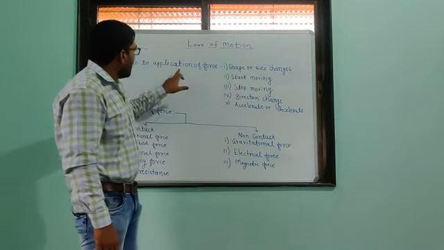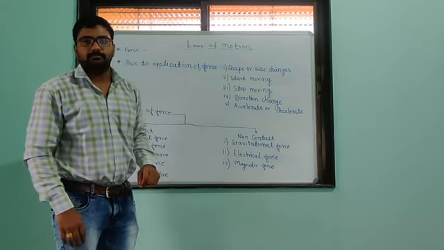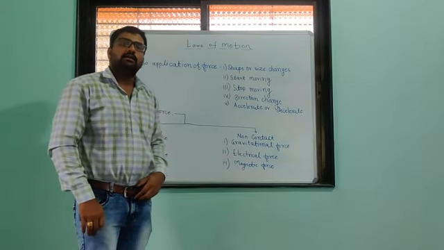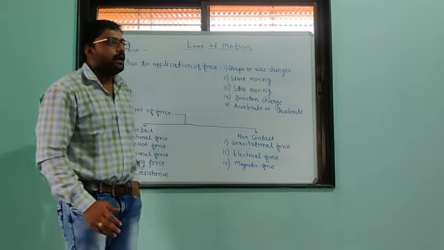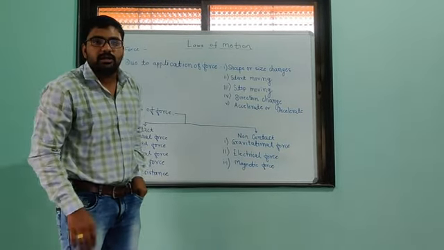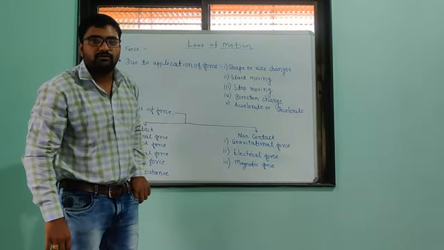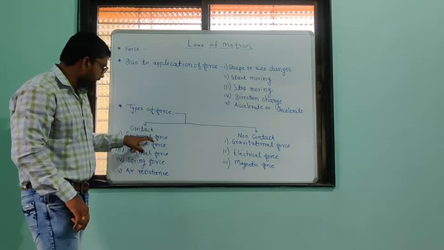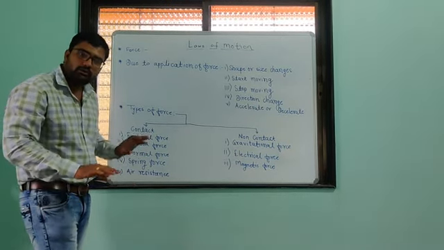The third change due to the application of force is that an object stops moving. Suppose we are traveling on a motorcycle or bike. After reaching a particular position, we apply the brake on our bike. Due to the friction between the tires and our brakes, our vehicle stops.